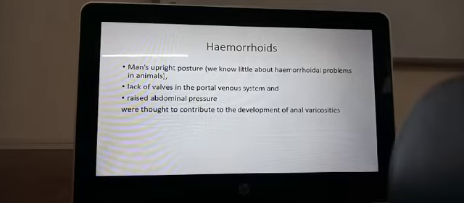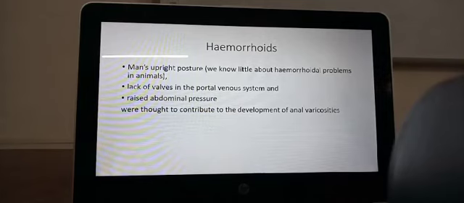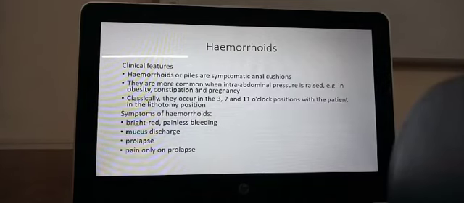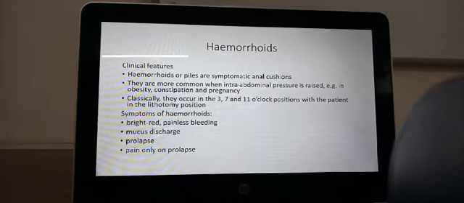They occur because of raised intra-abdominal pressure, and this intra-abdominal pressure is thought to contribute to the development of anal varicosities. They occur usually in three positions. If you place the patient in the lithotomy position and have a look at the anus, on the right side they occur at 3 o'clock position, on the left side, lower side, they can occur at the 7 o'clock position, and superiorly on the left side they can occur at the 11 o'clock position.